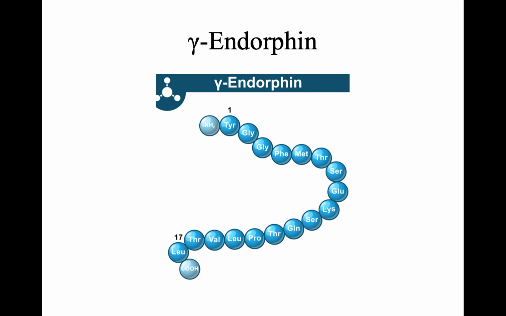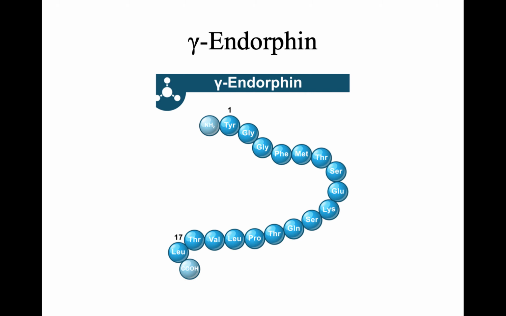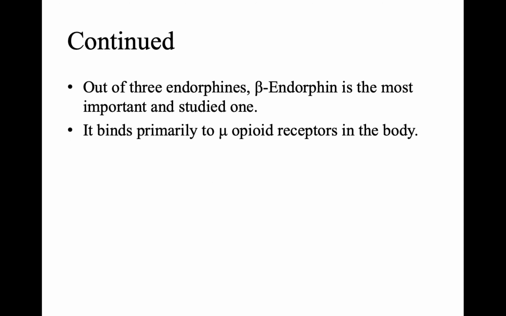The presence of this conserved amino acid sequence is not only seen in the endorphins, it is also seen in the other opioid peptides, including enkephalins and dynorphins. So these three classes of opioid peptides have this conserved sequence of amino acid residues at the N-terminal regions. This is one of the important characteristic features of these opioid peptides. Among these three classes of endorphins, beta endorphin is the largest one. At the same time, it is the most important and most studied one.